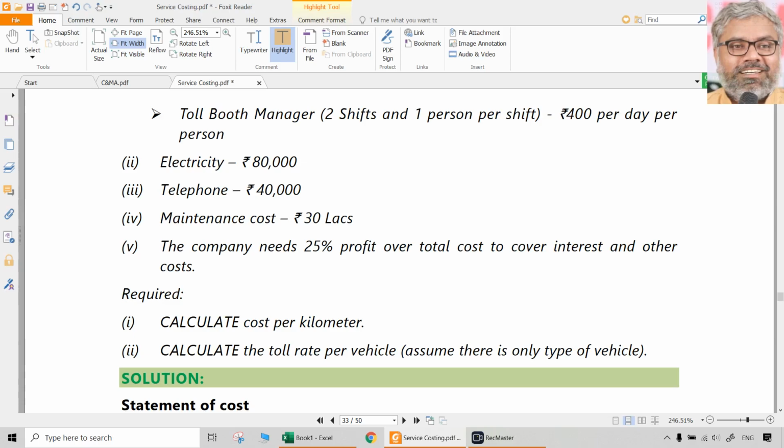But actually again in reality there will be multiple types of vehicles. Then practical scenario will be like that: how much should be the toll fare for cars, how much should be the toll fare for trucks, and how much should be for buses. How they do it? They will do it according to, once again, weighted cost unit. If they decide that truck toll rate should be double than the car, that means one truck will be equivalent to two cars, like that. Equivalent cost unit they will calculate. Of course here it is not required since it is not asked. Only one type of vehicle is to be assumed according to the question.